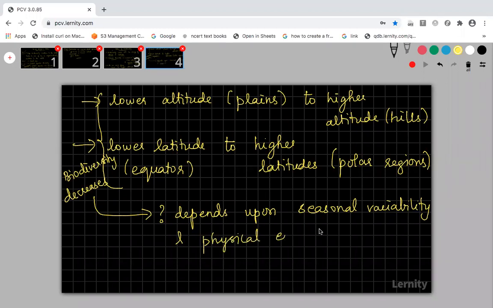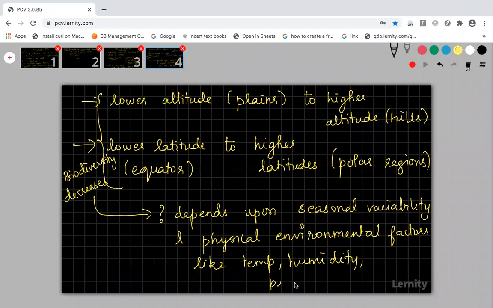What are the physical environmental factors? You can say temperature, humidity, precipitation, all these things. All these things will decide the weather, and the weather will determine the climate of a place, and climate will determine the season.